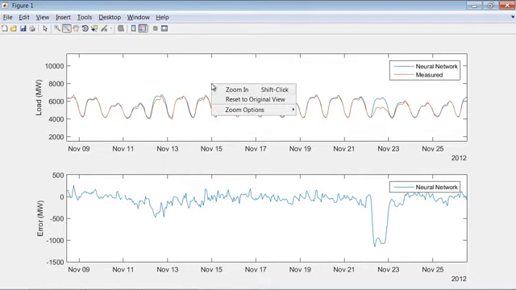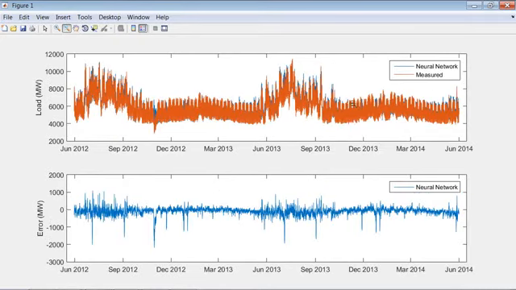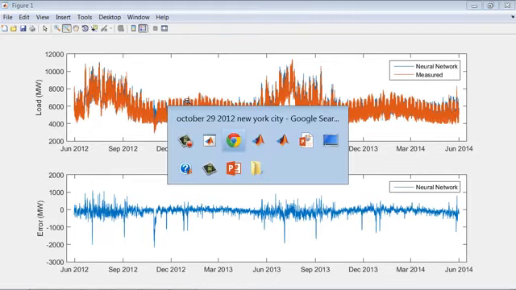So we can keep digging into these different situations, trying to understand when our model is going awry. But eventually, we'll be happy with what we have. And it comes time to figure out, okay, well, how can I take the work that I've done and package it up and deploy it out for other people to use?